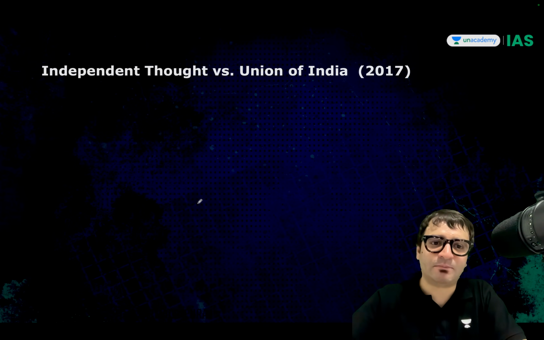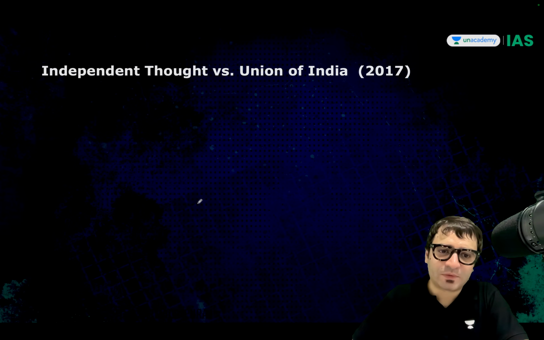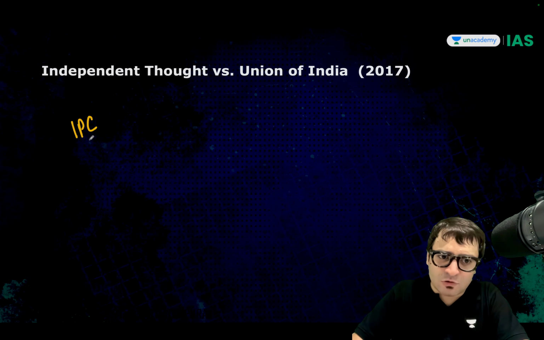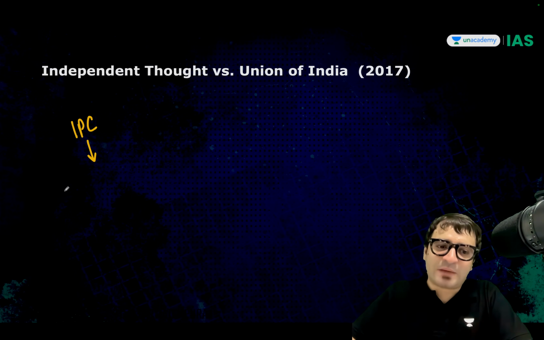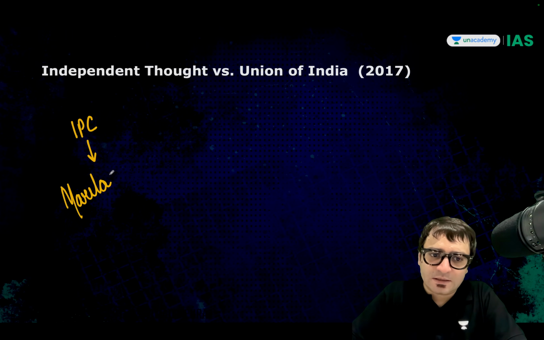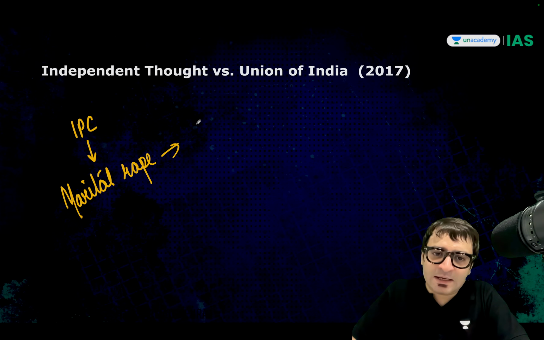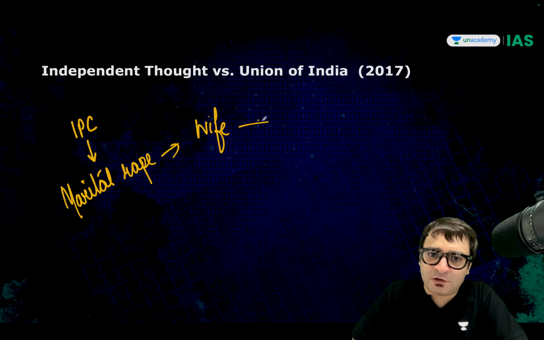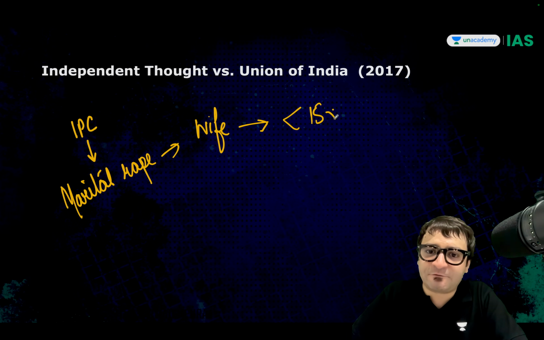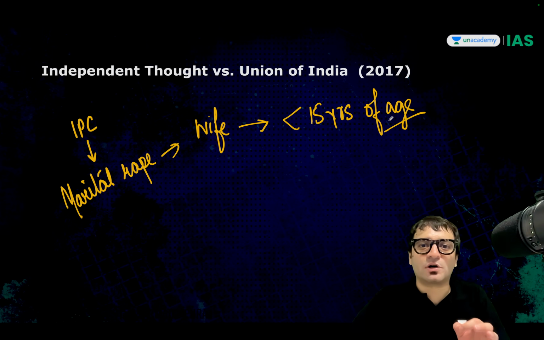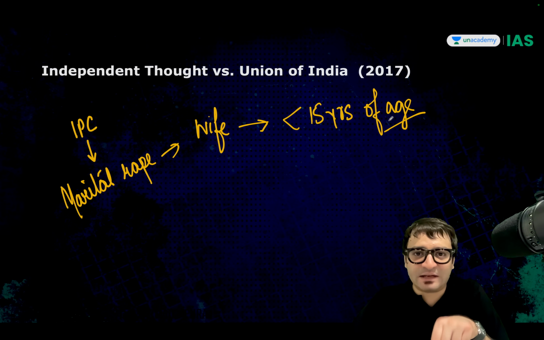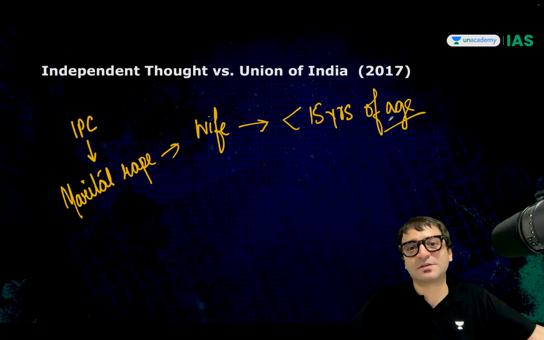These facts you have to keep in mind, but listen to me carefully. Initially, the Indian Penal Code said, because, is marital rape a crime in India? It's not. But the only instance where it is still a crime is if you are committing sexual intercourse with your wife and the wife is less than 15 years of age. So sexual intercourse with a wife who is less than 15 years of age is a crime. This is marital rape. But if the wife is more than 15, then it is not a crime.